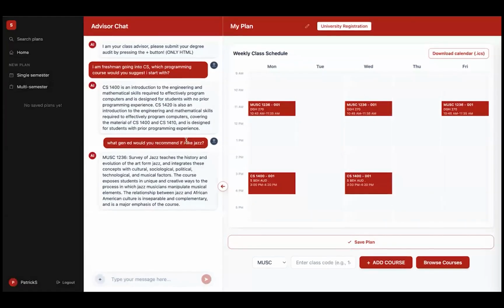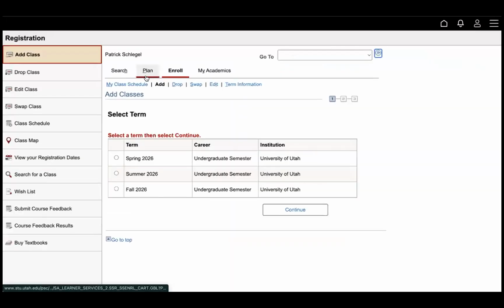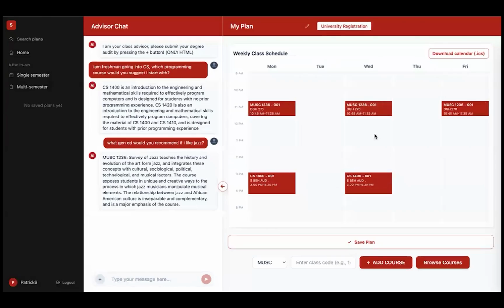Let's say we're finished with planning our semester. When we're finished, we have integrated a button right up here, and this will take the user straight to the course registration where they can select their term, and from their course schedule, they can add these courses directly into the University of Utah CIS.